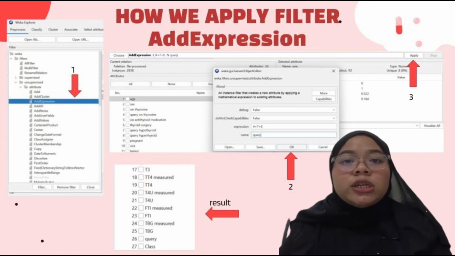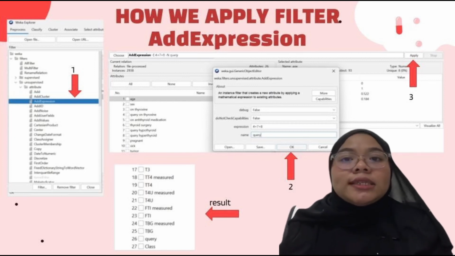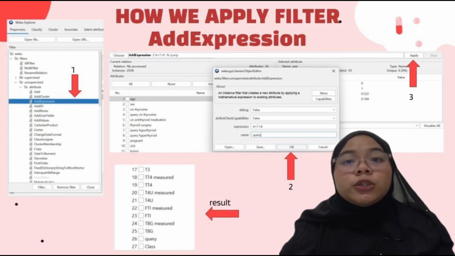So for the name, we change to query. So I click OK, and then I click apply. So the result is the output after we apply the first attribute construction. So there is a query attribute.